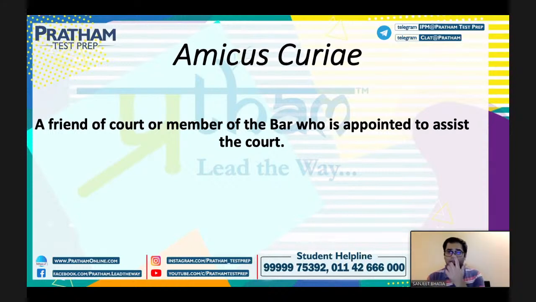There can be some cases where the bar will find itself not to be the expert in the case, right? Suppose a forensics case comes up, or a very minute industry, like the ship breaking industry, and a case about a propeller comes up, right? So the court and the judges who are sitting there are not experts on these matters, right? So definitely they will bring in an expert. Now this expert will be called amicus curiae, right? So amicus curiae is a friend of the court or of the bar who is appointed to assist the court. Basically, if any assistance is required by the court, any person who is appointed is called amicus curiae.